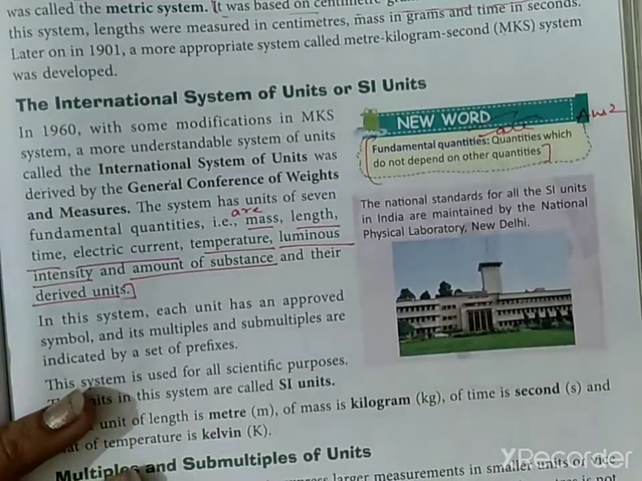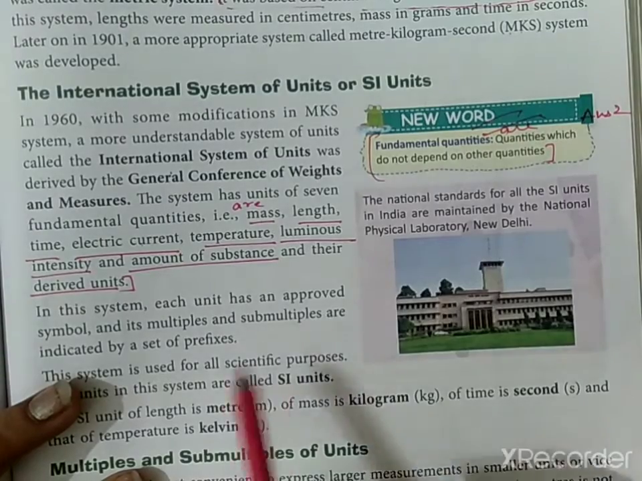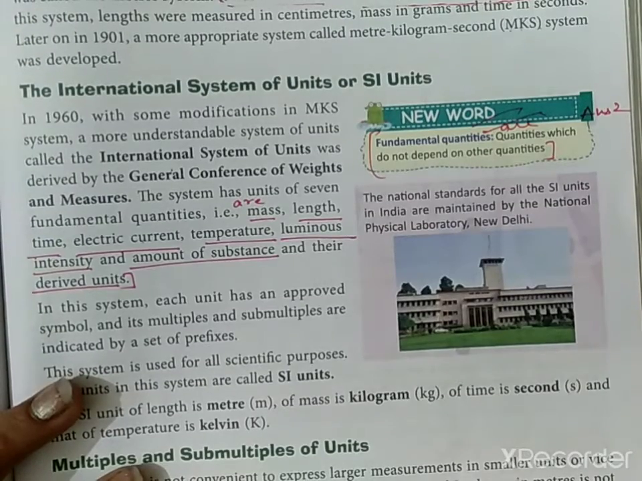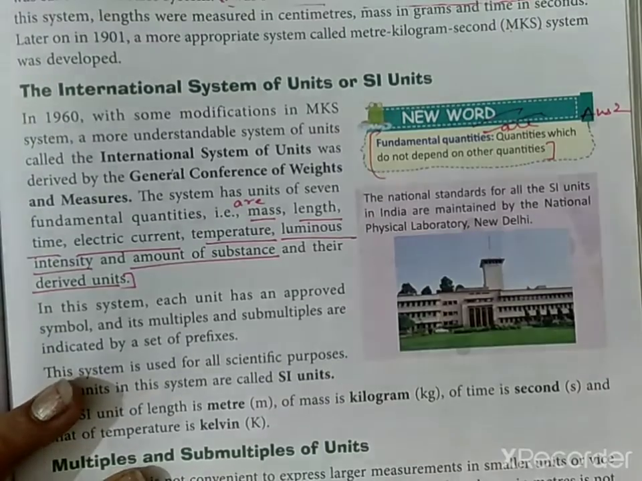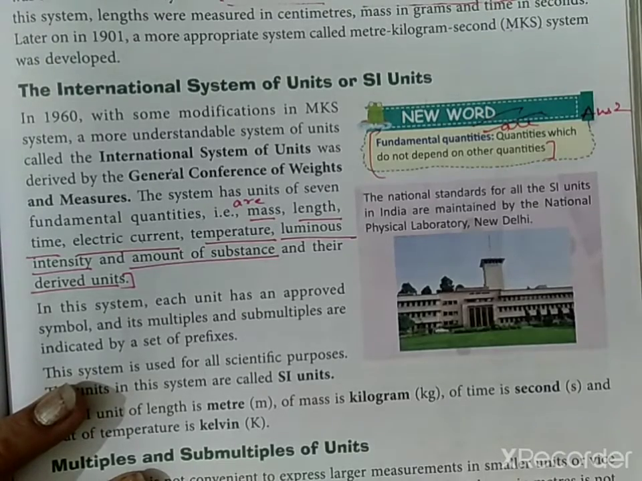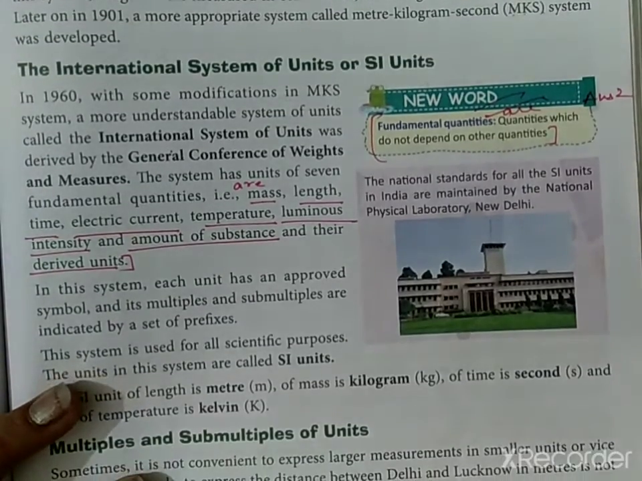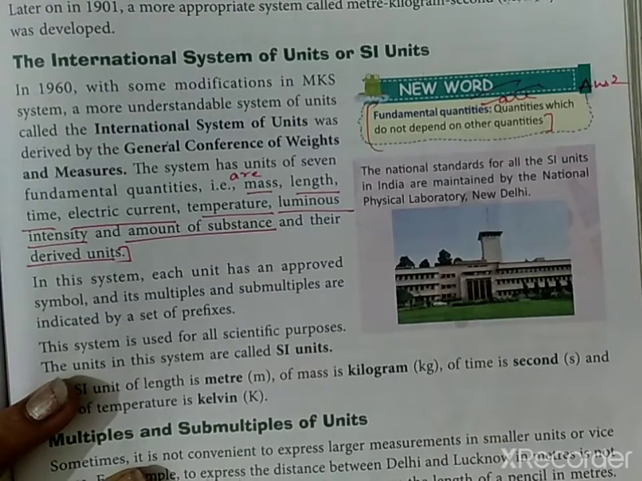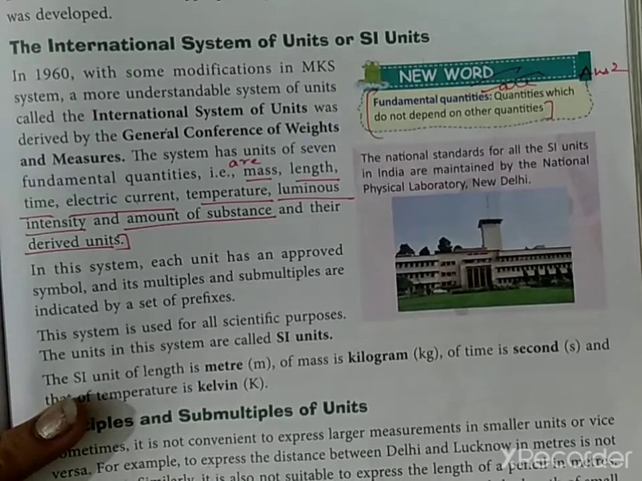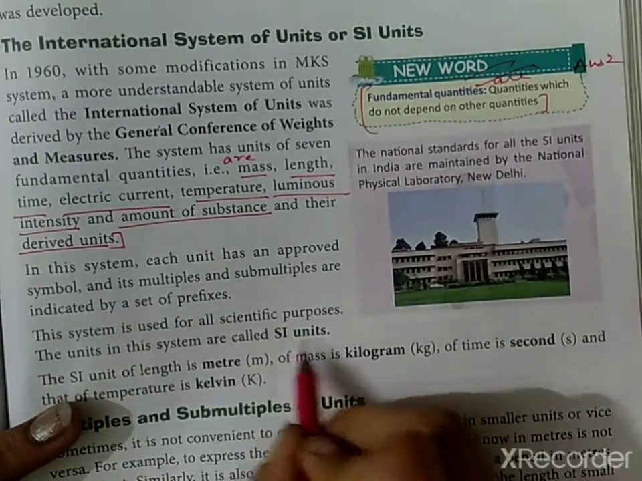In this system, each quantity was set by some unit, and it has an approved symbol. It also has multiples and sub-multiples, right, and this system is used for all scientific purposes, and the units in this system are called SI units.